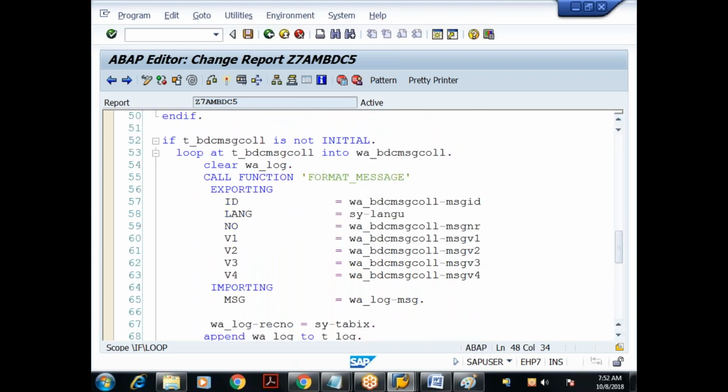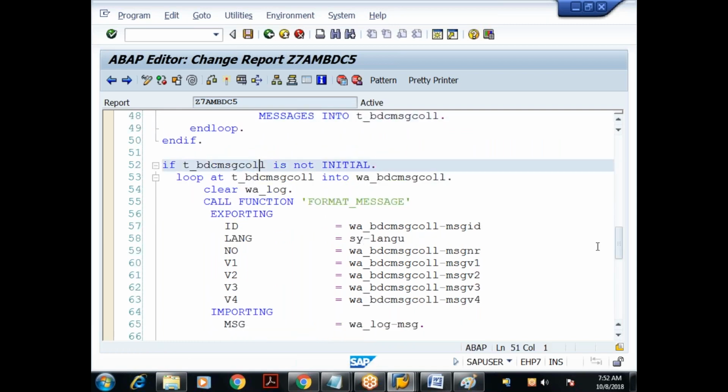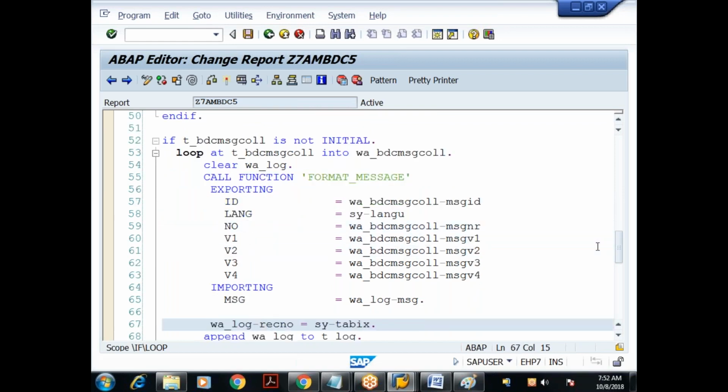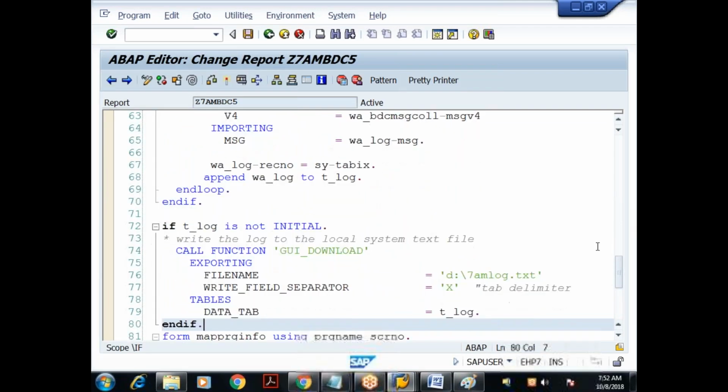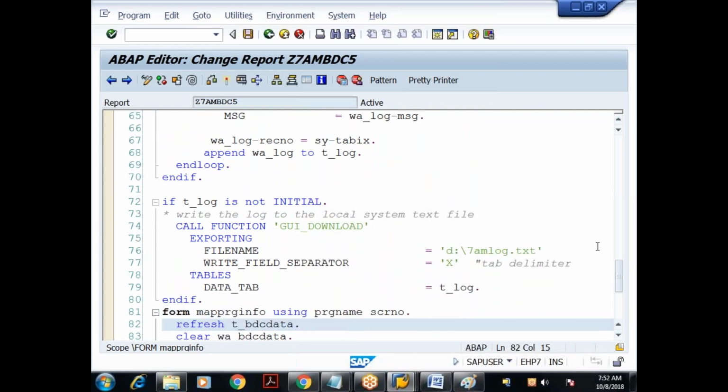As part of that loop, we have to call a function module, format underscore message, which will take the message IDs as input and return the corresponding message. I am appending those messages to my internal table. So this internal table will contain all the log. This log I can write to my local system file by using the function module GUI download, or I can write it to an application server file. We'll see that now. Any questions in this part? Please ask me.